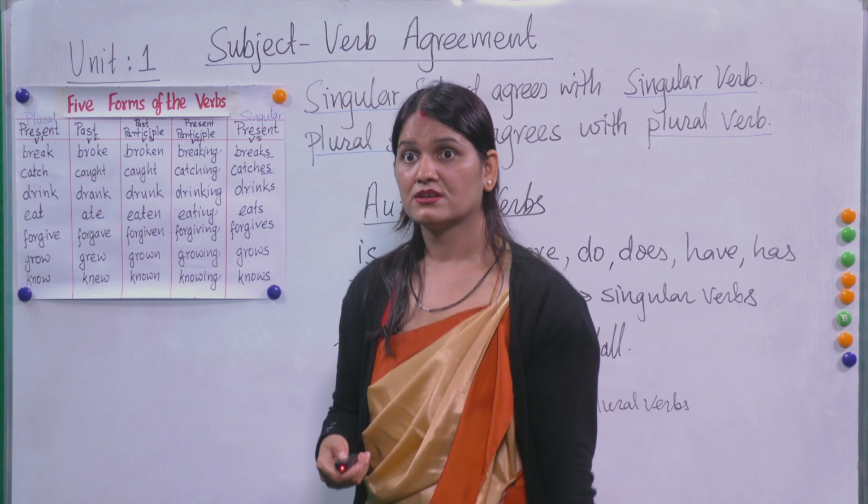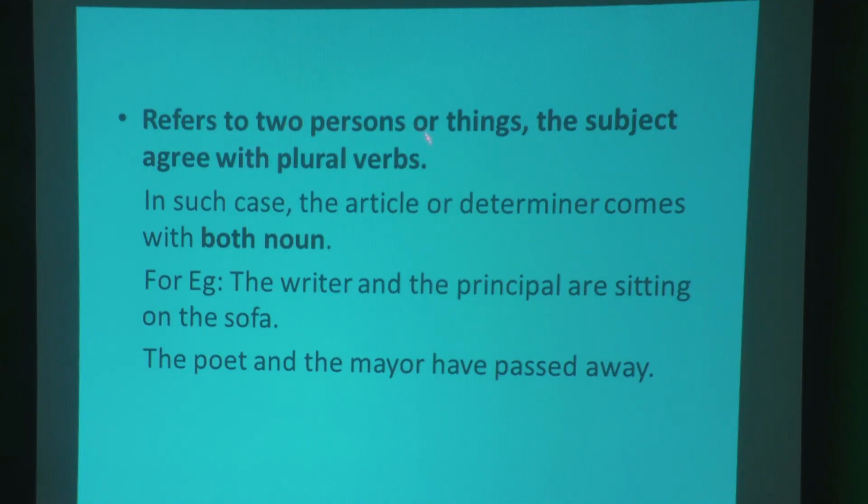Now, look at here, if it refers to two persons or things, the subject agrees with a plural verb. In such a case, the articles or determiners come with both nouns, as I have told you. The writer and the principal are sitting on the sofa. The poet and the mayor have passed away.